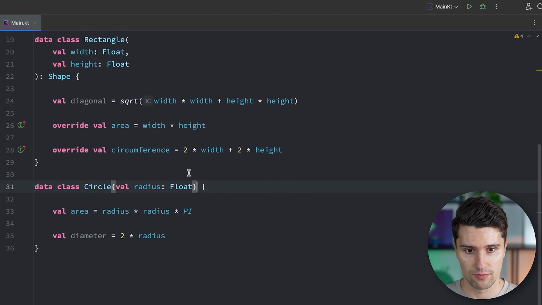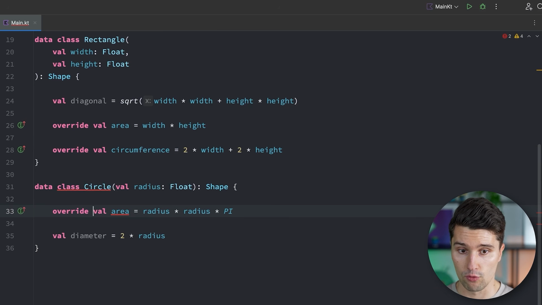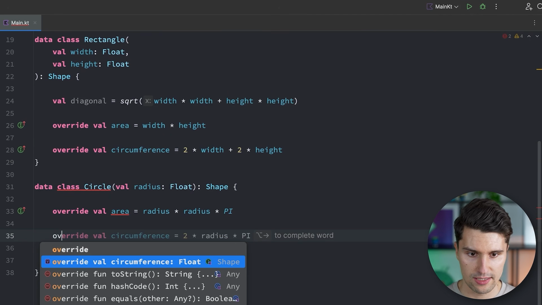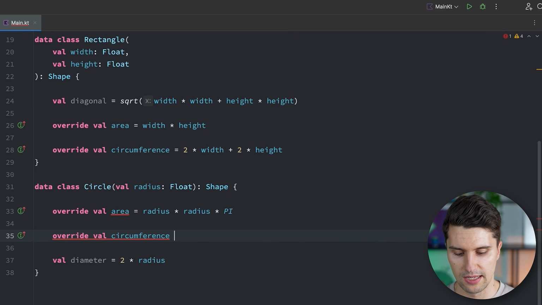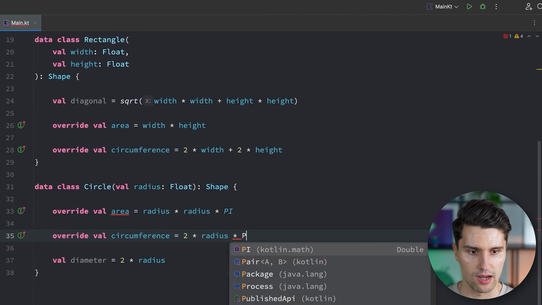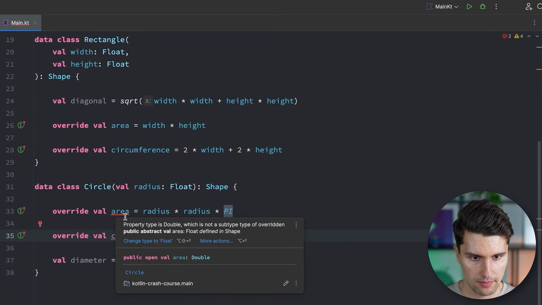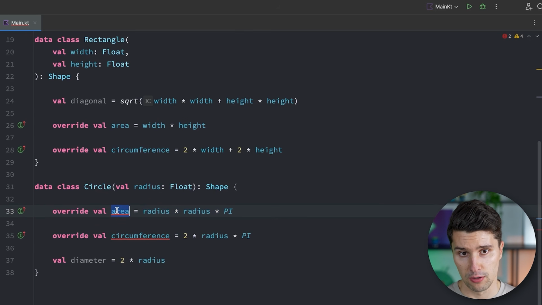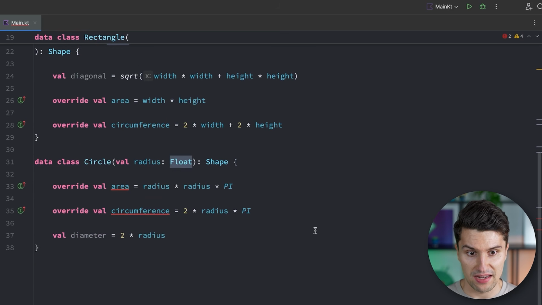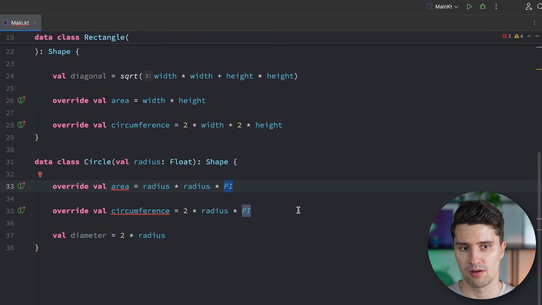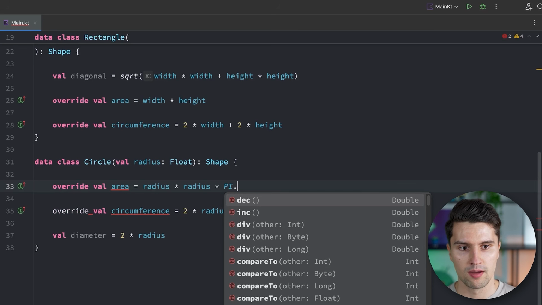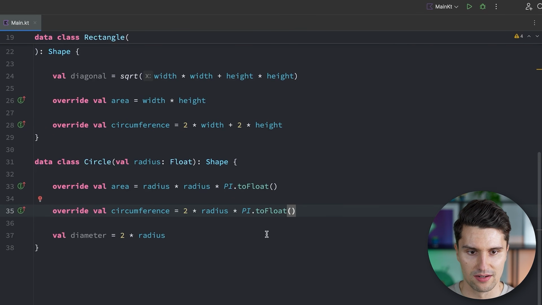Let's also define this for a circle, since a circle is certainly also a shape. Oops, not that one, shape. Then we give this area an override. And then we also override the circumference here. Well, and for circles, that is calculated based on 2 times radius times pi. And it does complain here because it says property type is double, which is not a subtype of blah, blah, blah. So the outcome of this calculation seems to be a double, but it expects a float here, since that is how we defined this. That happens because pi is defined as a double, since with pi we really care about accuracy and lots of decimal places. We could solve this, for example, by converting pi to a float, and then these errors are gone.